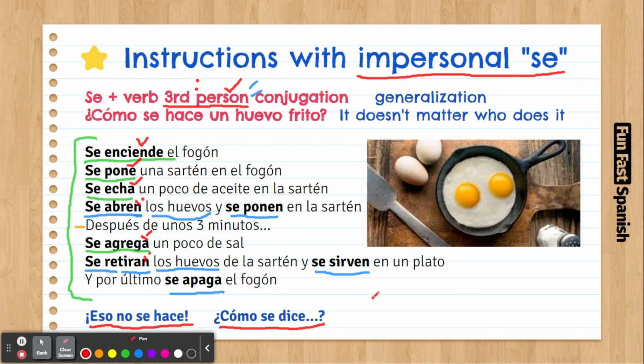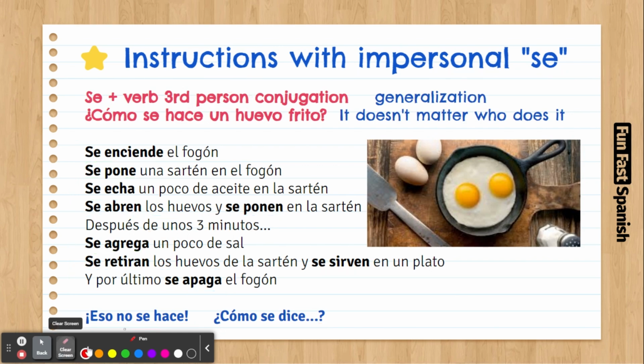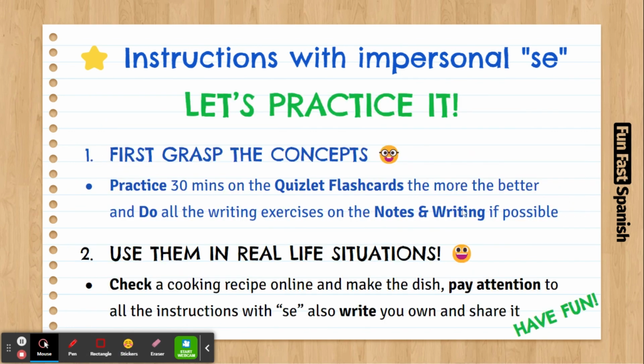Again, how do you practice this? To practice this is going to be fun. We are going to check a cooking recipe online. Well, practice your flashcards and your writing first. Then check a cooking recipe online and make the dish.